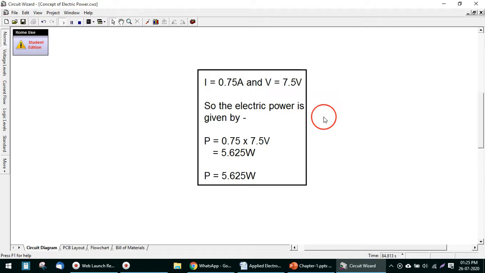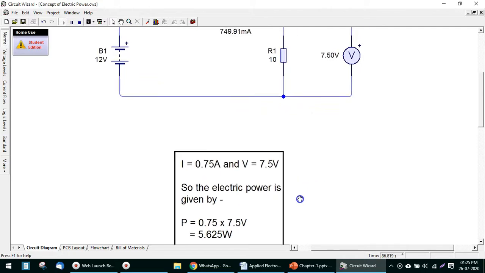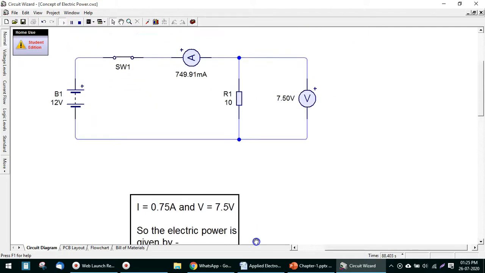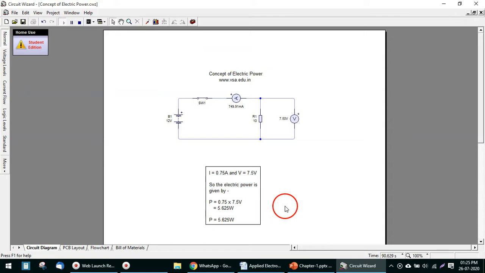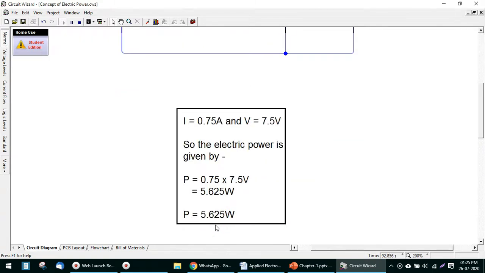So the total power consumed by this resistor will be 5.625 watt. So with this we conclude the lesson.